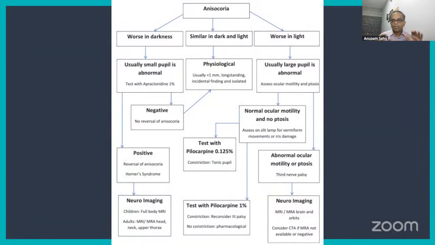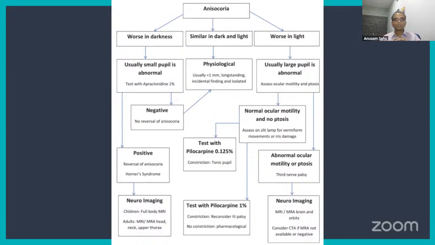So you have already identified your case, let's come to the right side of the table first. Your patient has worse anisocoria in a lighted room. So as we have seen, which one would be the pathologic eye? The one which is not constricting, that is the pupil that is abnormally large. So if the pupil is large, what could be the factors?